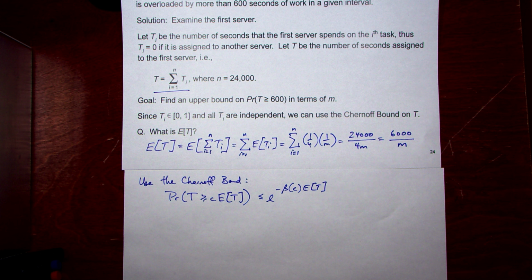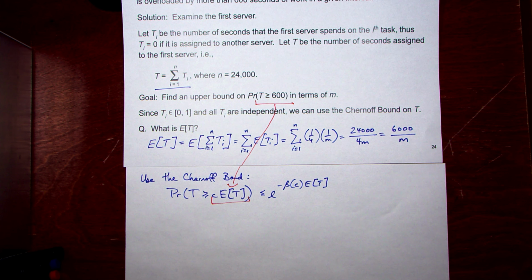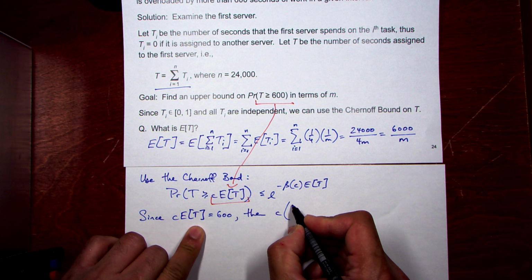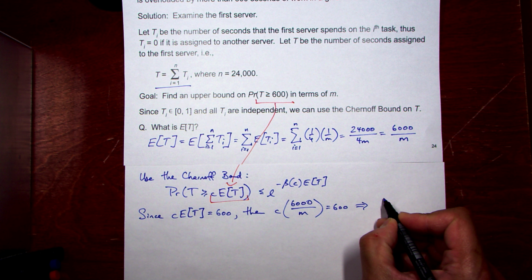The thing we're after is T greater than or equal to 600, so that's what we have to make this look like. We have to find c for when c times the expected value of T is equal to 600. We know E[T] is 6,000 over m, and that's set equal to 600. We can divide both sides by 6,000 over m, and this gets us c equals m over 10.